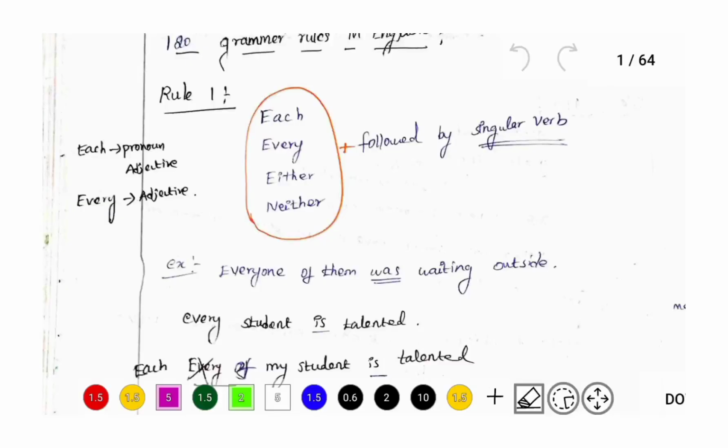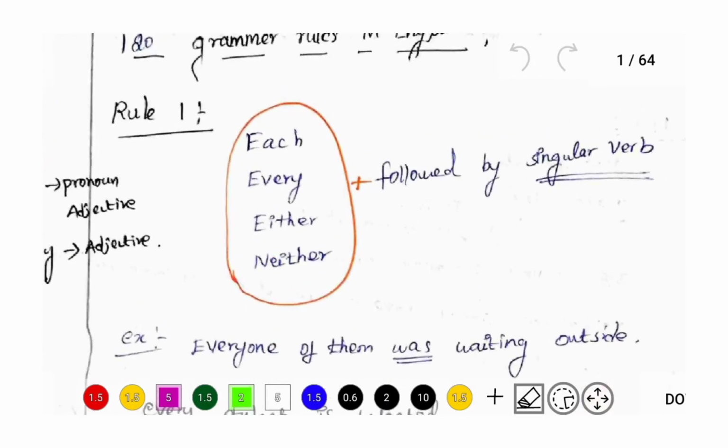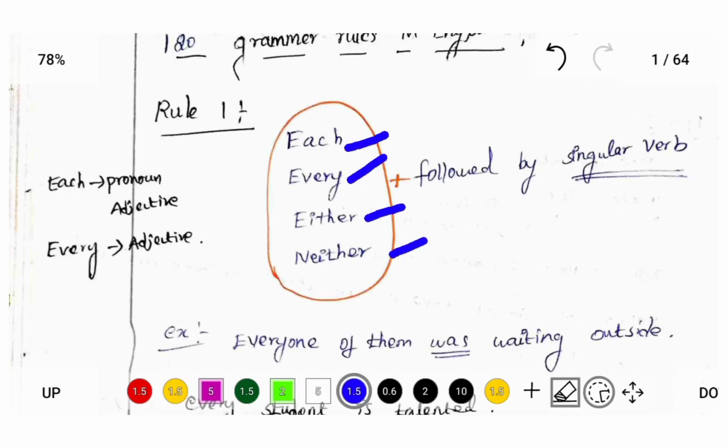In this video we are going to see rule number 1. Rule number 1 is each, every, either, neither. To focus on these words: each, every, either and neither. These words are always followed by a singular verb.